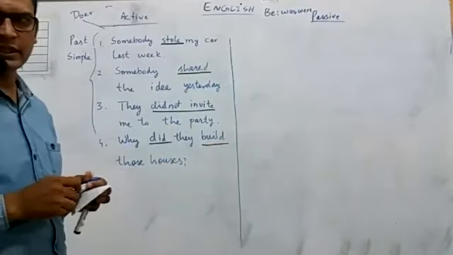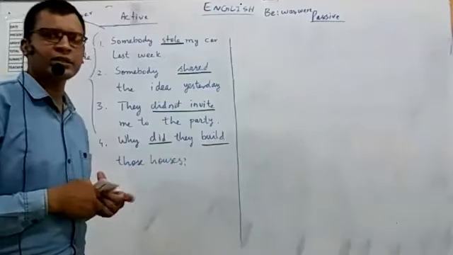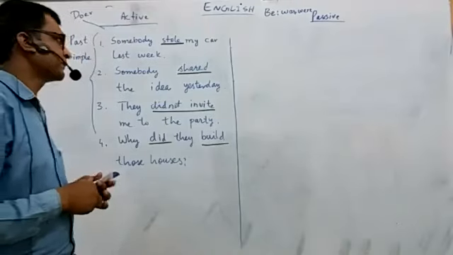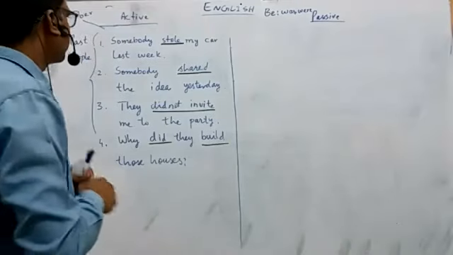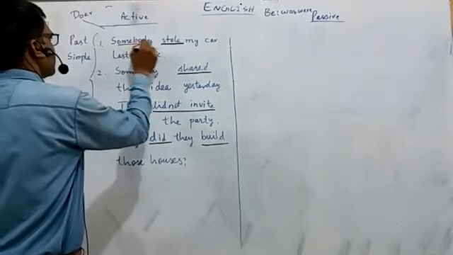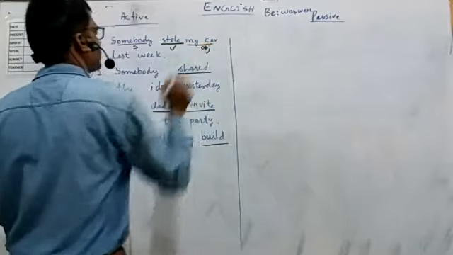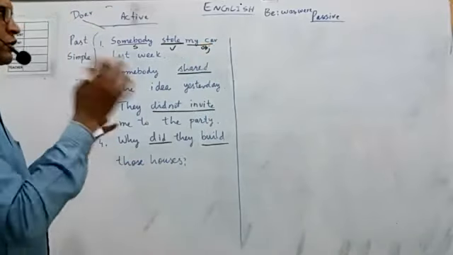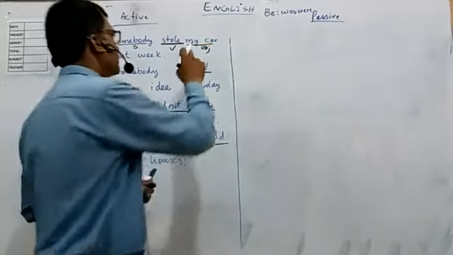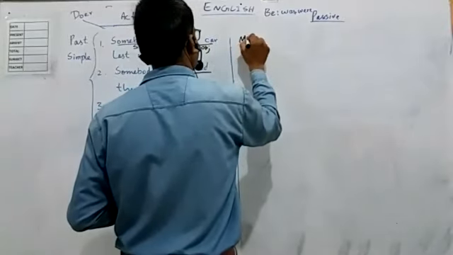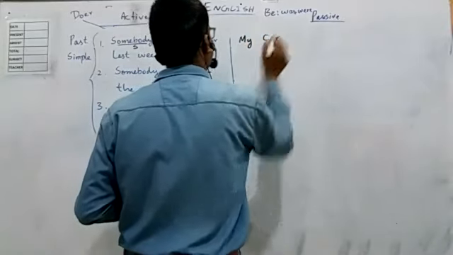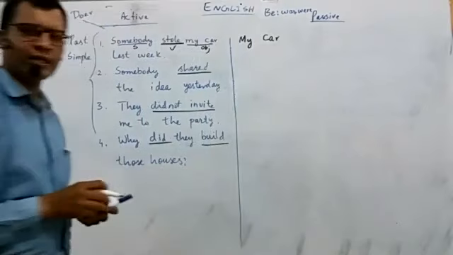In present, it is MR, and in past, it is was and were. And the subject, verb, and object will be utilized into passive. So the object of active is the subject of passive.